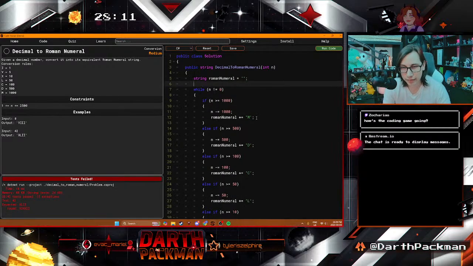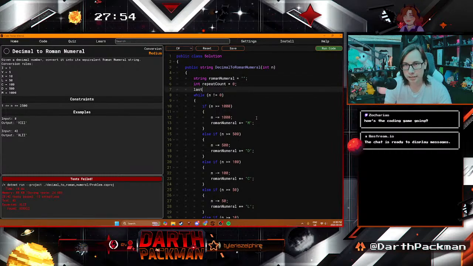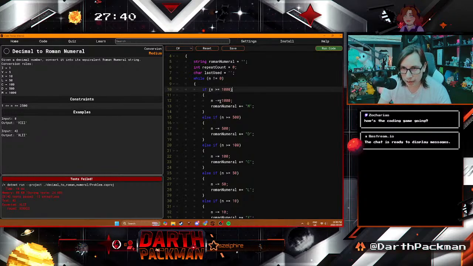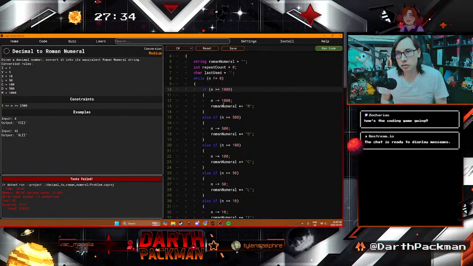So what I would do, I think, would be car. Let's do int. Sorry, it'll be int repeat count equals 0, and then car last used equals null. We'll just do that, and then you go. If n is greater than 1,000, n minus 1,000... I'm trying to think of the easy way to do this. Oh my gosh.